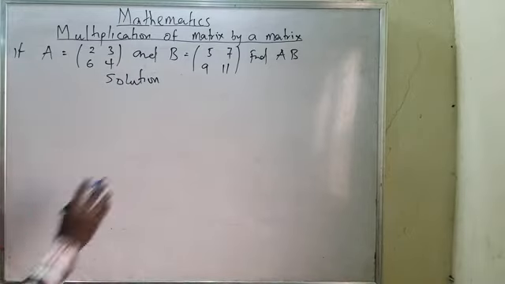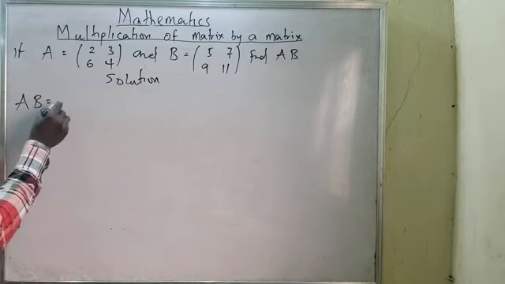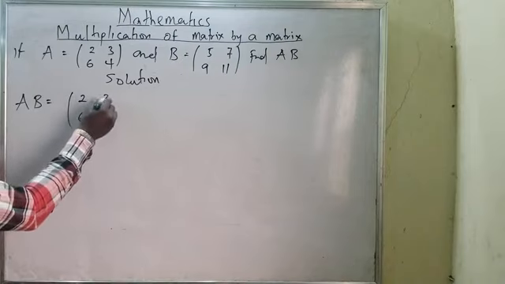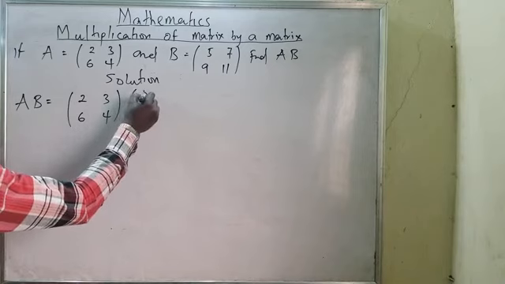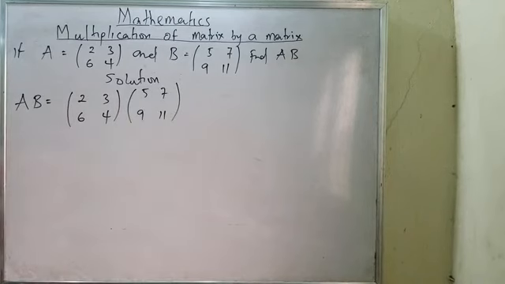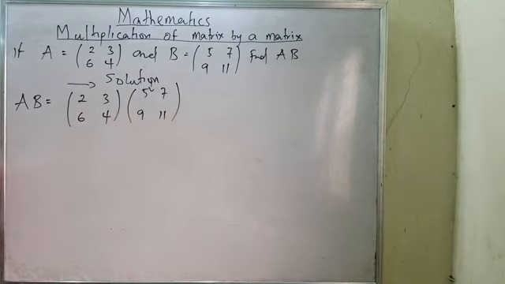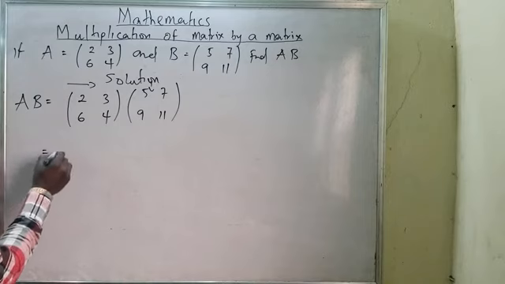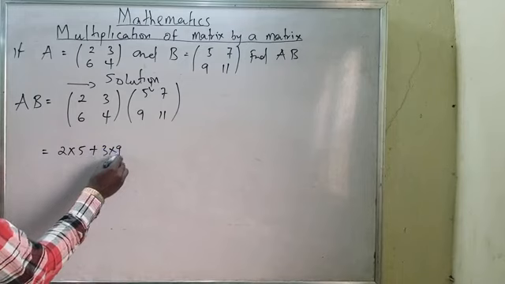Solution to this problem is very simple. Just calm down. What you just need to do, my AB will be equals to 2, 3, 6, 4 and 5, 7, 9, 11. Take note of that. I've told you the pattern is like this with this. It means 2 multiplied by 5 plus 3 multiplied by 9.